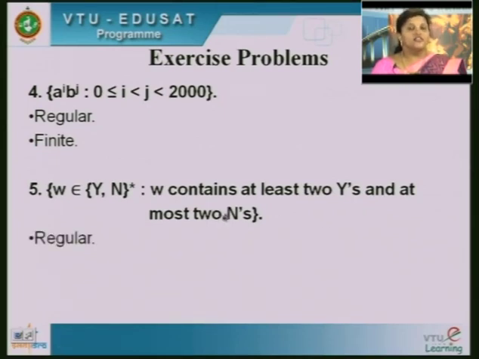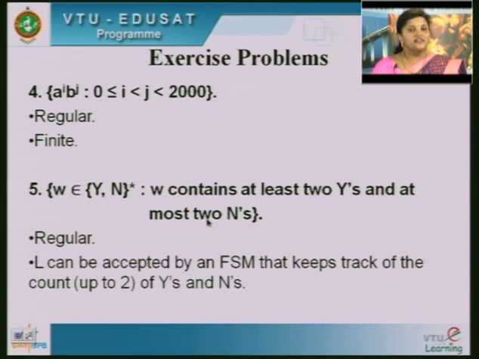This is regular. As we have done with regular expressions, we can write the regular expression and design the FSM. There can be more than 2 y's, but at least 2, and at most 2 n's. You can design this, and hence it is regular.